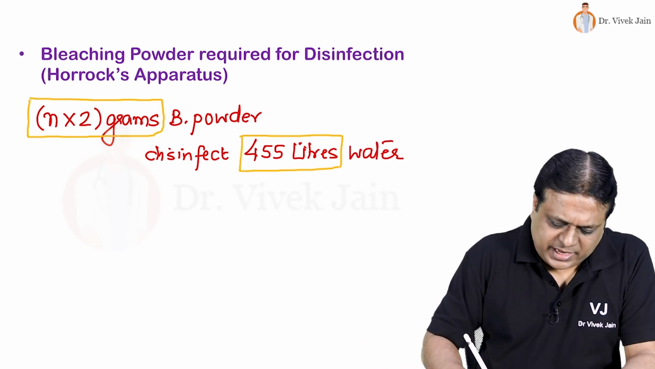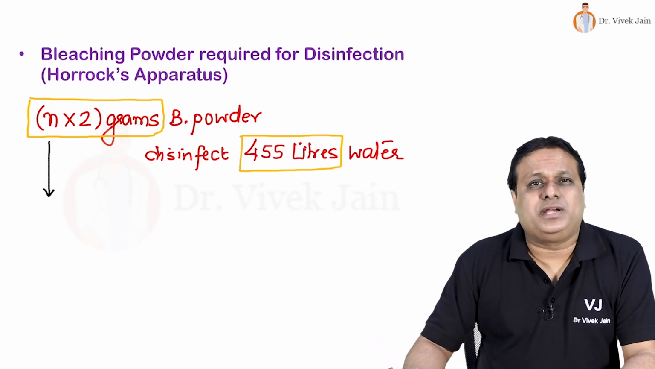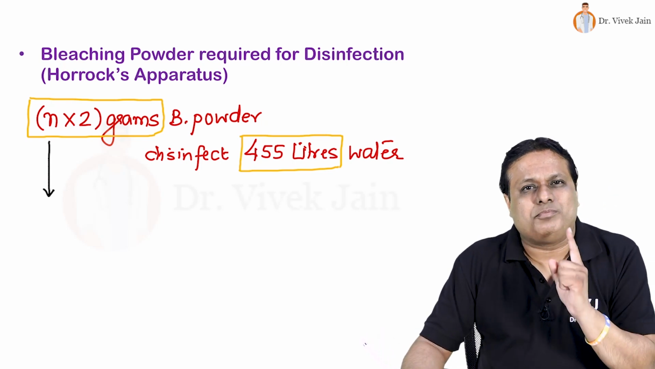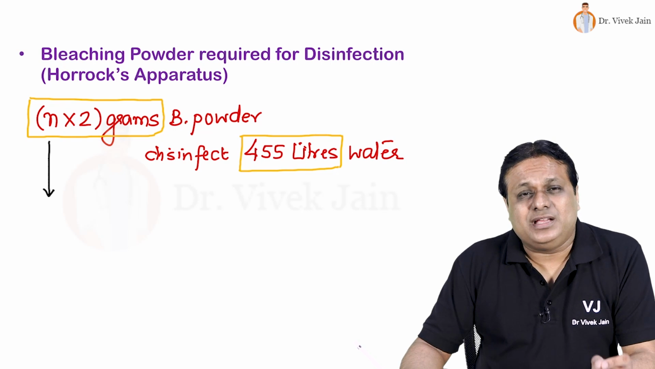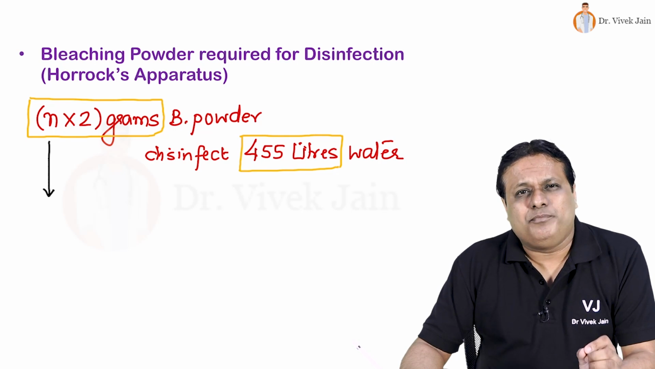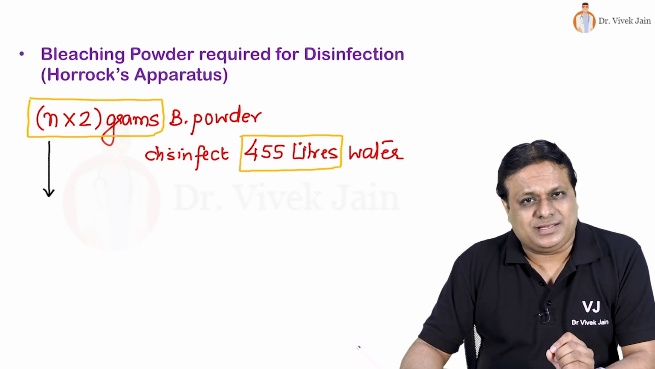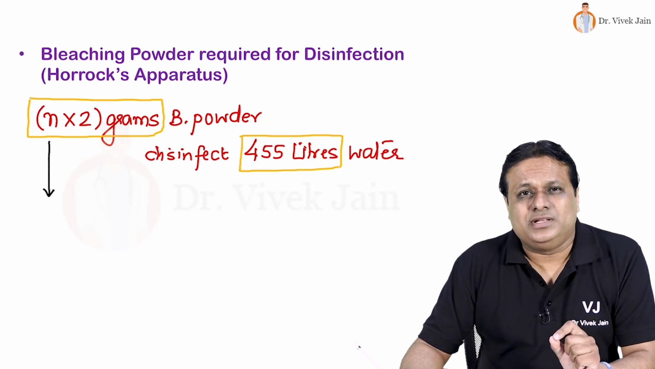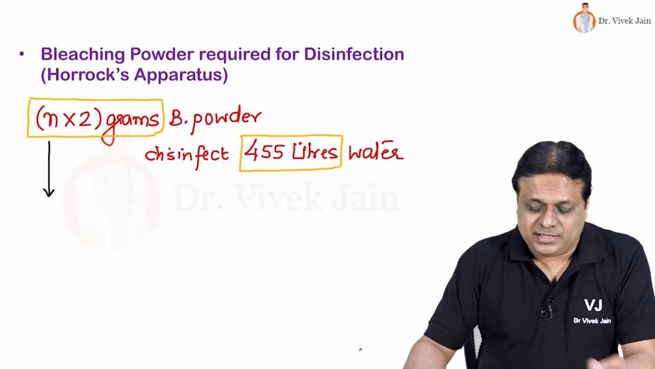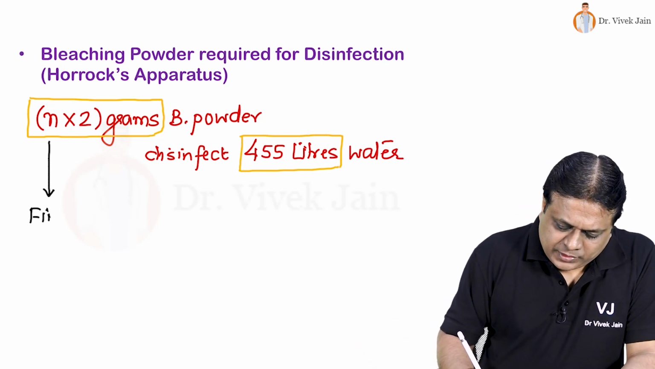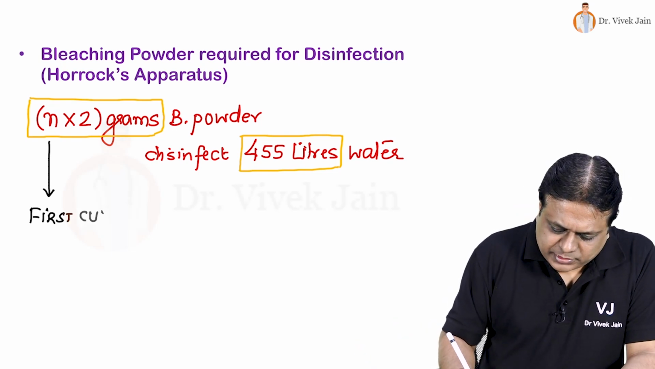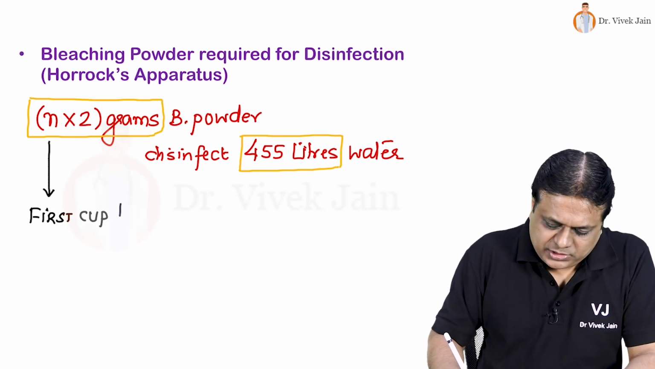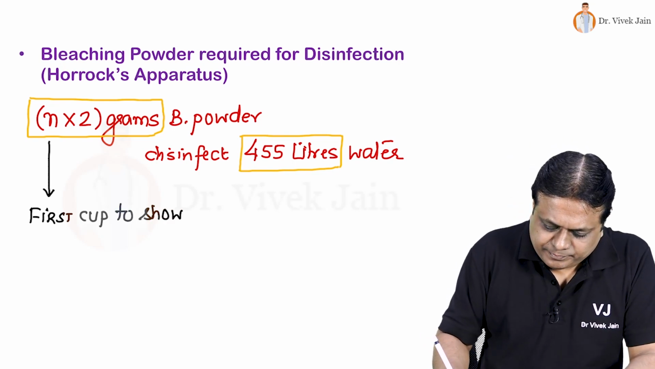Where what is N? If you look at Horrocks apparatus, it has 6 white cups, 1 black cup. In black cup, we make indicator solution of starch iodide. Then we add drops to the 6 cups in which already pre-filled water sample is there. If color change happens in a particular cup, that number cup is N. So N is the number of the first cup to show color change.